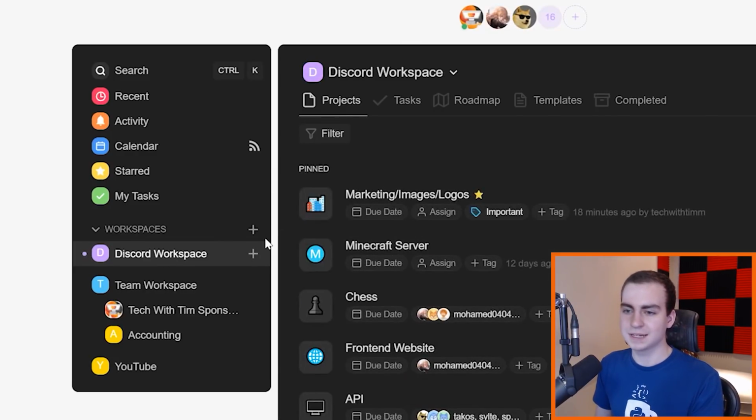Anyways, if I go to my Discord workspace here, inside of a workspace, you have projects. Now you can also have subspaces. So just to show you for my Discord workspace here, let's say I had a bunch of people that are part of my Discord server, but I wanted to organize them into sub teams, or I had sub workspaces, for example. Well, I could create a subspace.